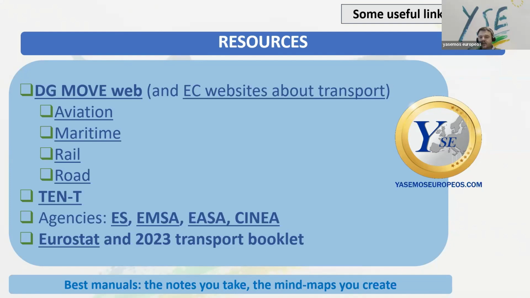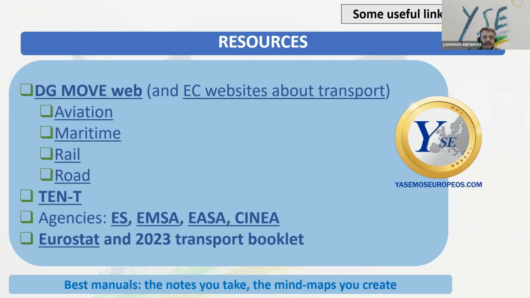Sometimes the web is not the most updated source. You need to look somewhere else, but at least you've got the departing point. You've got the initial ideas, and from there you complete. There is no official book, meaning that you have to create your own notes, your own diagrams and schemes to study these elements.